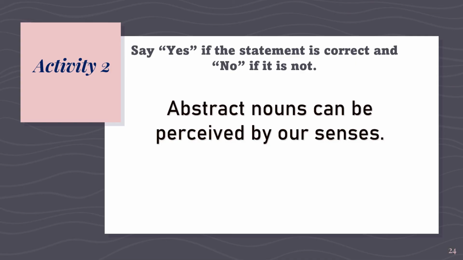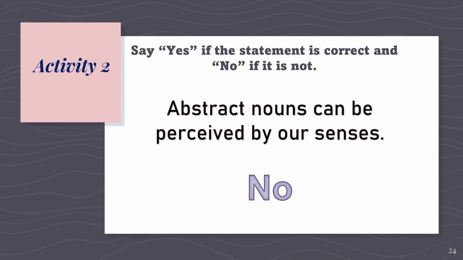Abstract nouns can be perceived by our senses. Is it a yes or a no? Okay, so of course the answer is no. Abstract nouns cannot be perceived by our senses.